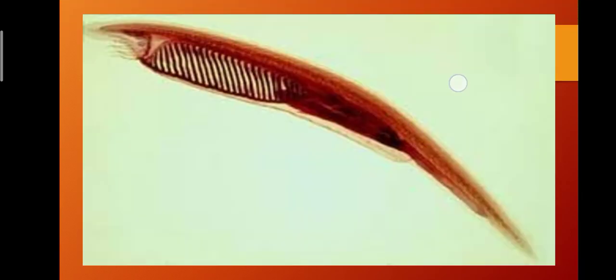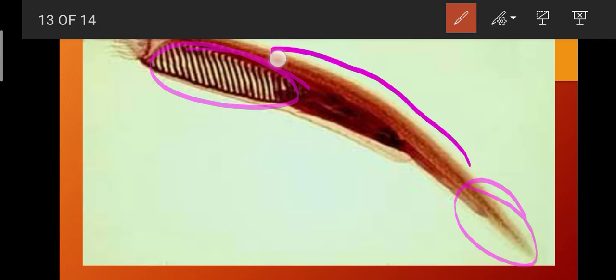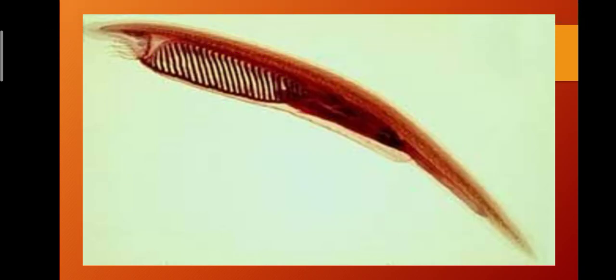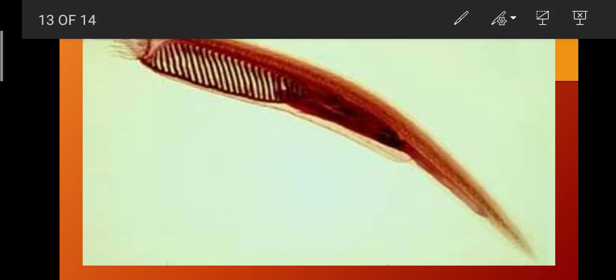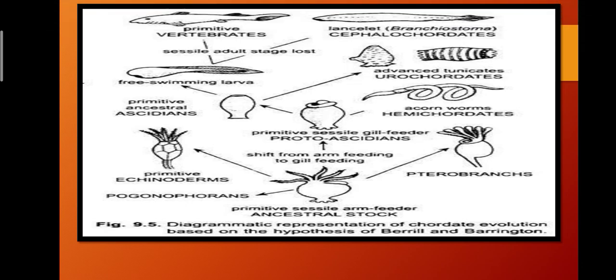This is the original diagram of Amphioxus. You can observe the pharyngeal gill slits, the post-anal tail, the notochord, and beneath that the nerve cord. So this is how Amphioxus looks in reality. Now in this diagram you will easily understand what I am trying to say. So this could be a common ancestor, the Ascidian, or hemichordate is the common ancestor of our cephalochordate as well as vertebrate.